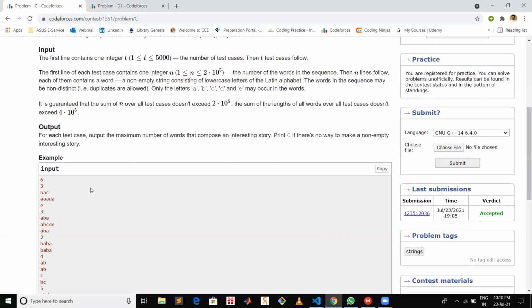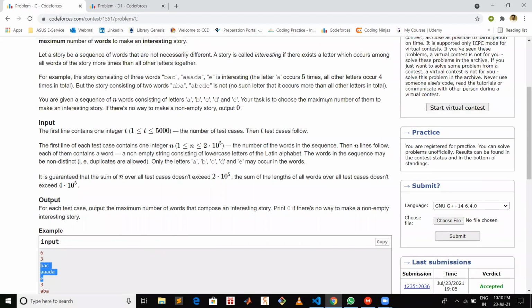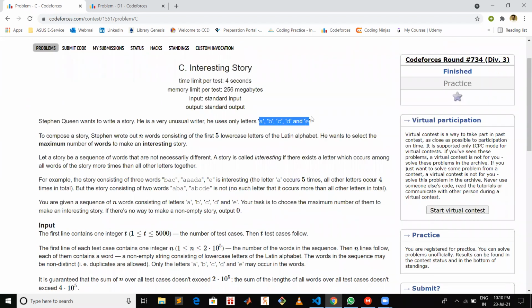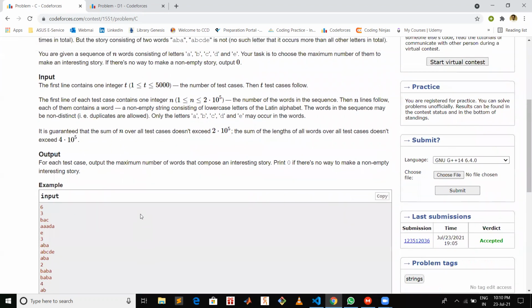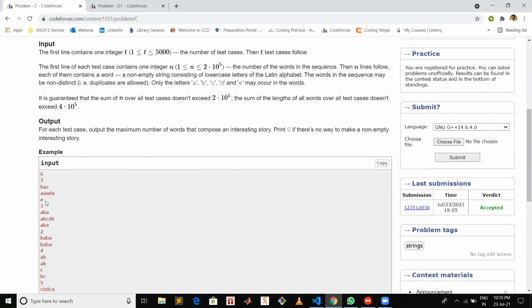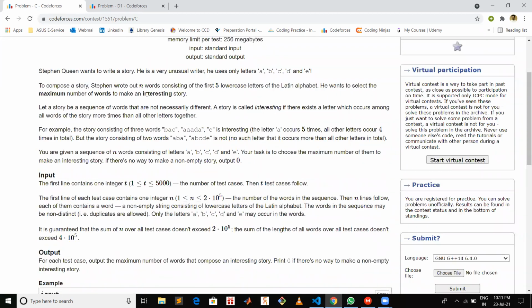So basically, we will be given n number of words, and each word will have characters from A to E only. So there will be only five characters at max possible for all these words. Now what we have to do is pick the maximum number of words among these n words such that they form an interesting story.